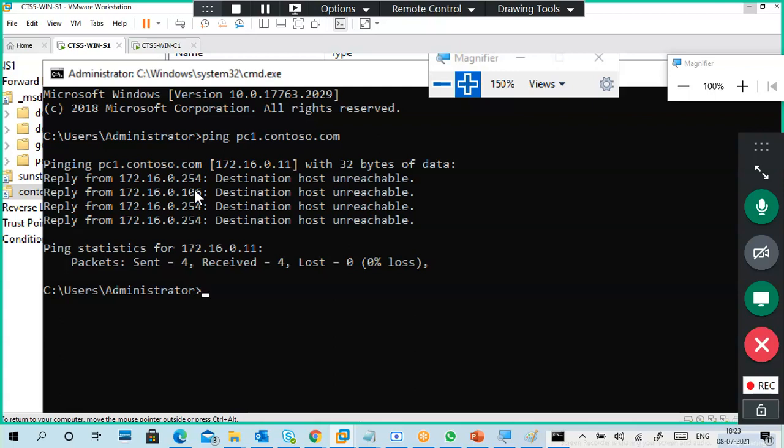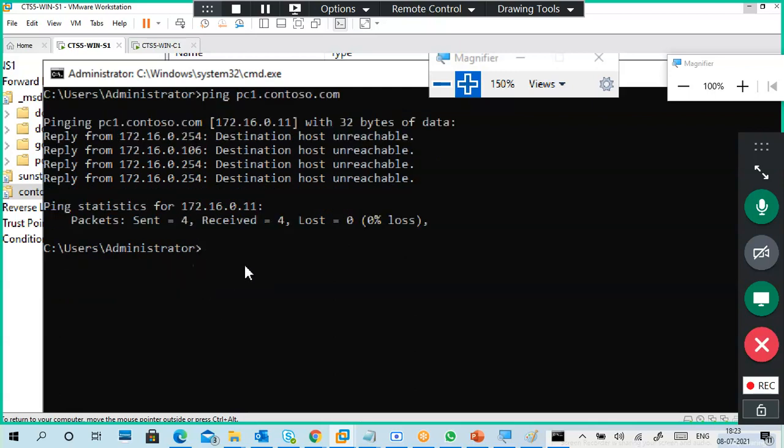I got the IP address. I'm trying to communicate, but I'm not getting a reply. Why am I getting this output instead of a reply from the IP? Because that server is not there. The record is there, but the server is not there.